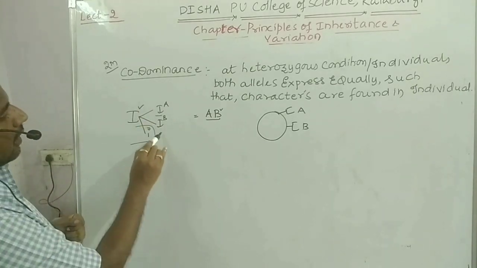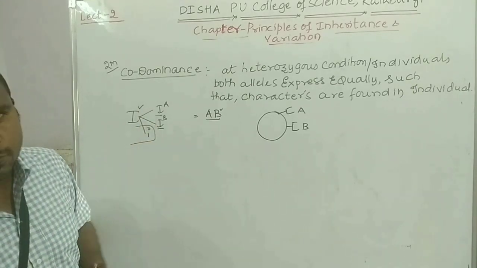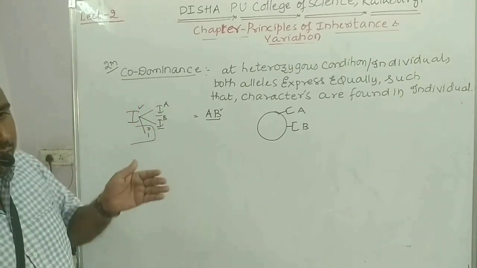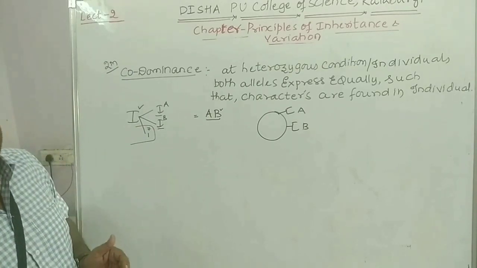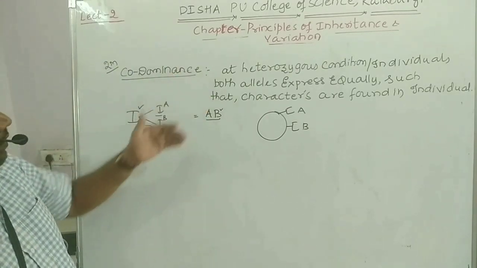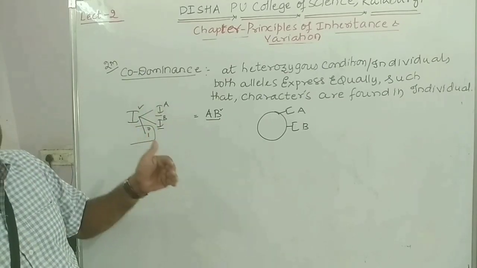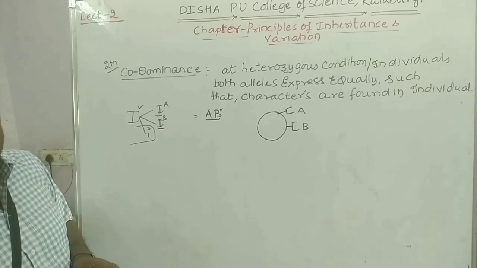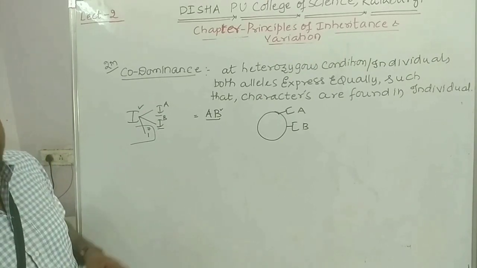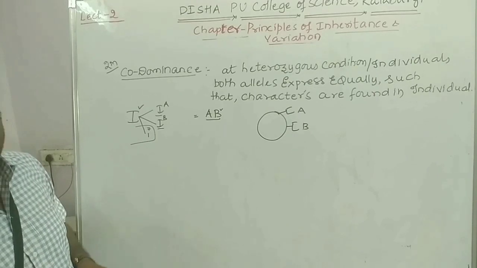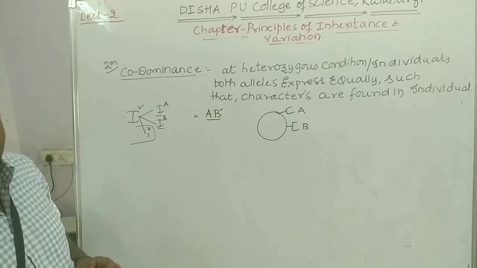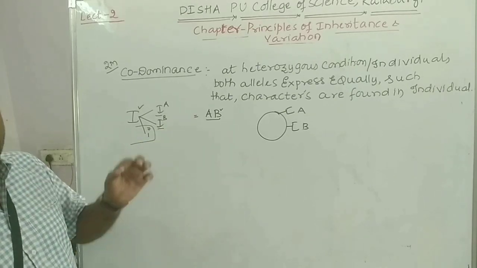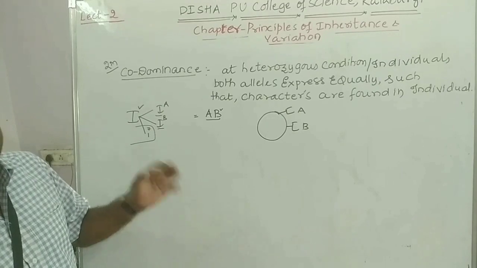When the IA allele and IB allele get expressed equally, both alleles are codominant to each other, then in the individual the A antigen as well as B antigen will be found over the membrane of the RBC. Hence, in such individuals the blood group will be the AB blood group. Clear, students? Hence I can say the AB blood group is a good example of codominance.